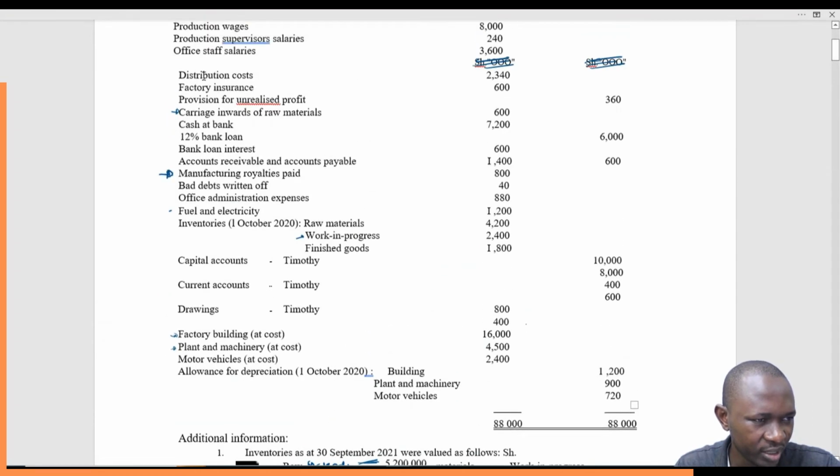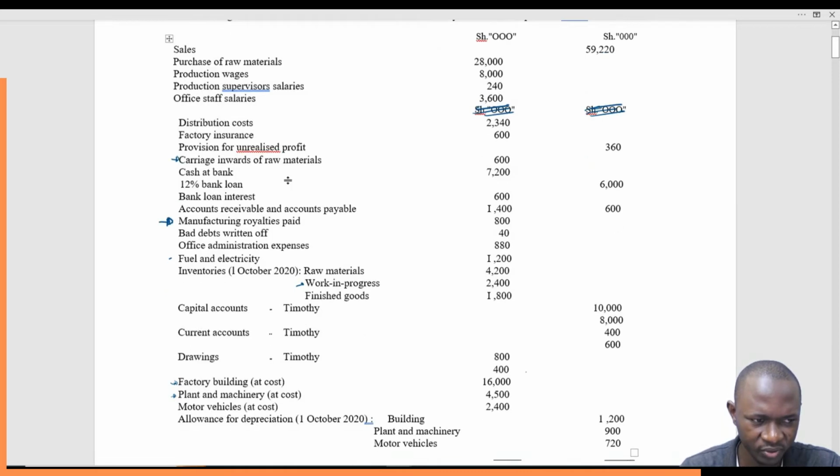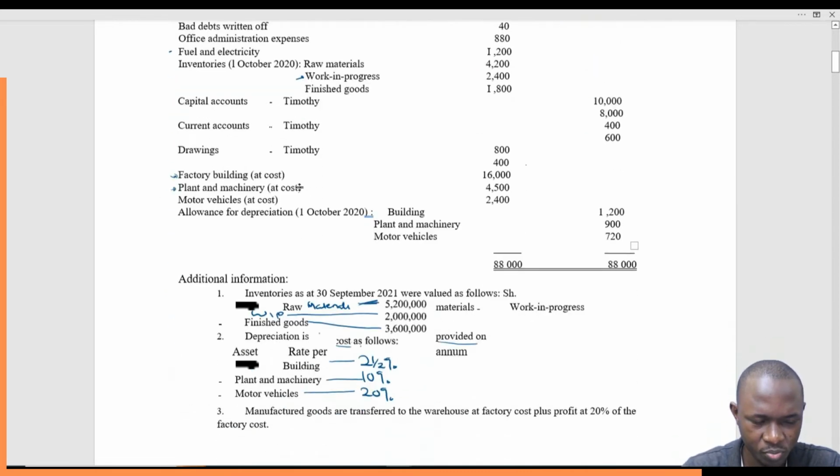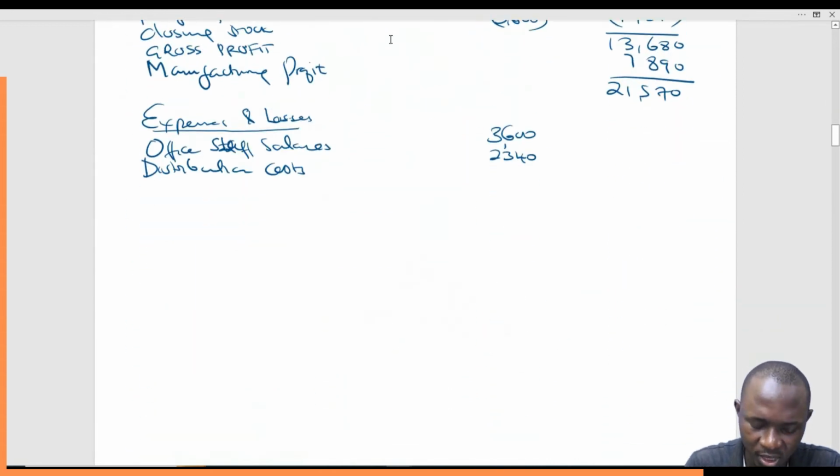If we have factory insurance, we've already factored that one. Provision for unrealized profit, we'll come back to this one. Actually, this is where it's supposed to be. So let's just do it. Provision for unrealized profit. Now, what happens under provision for unrealized profit, PUP? If there is an increase, we are supposed to debit the P&L.